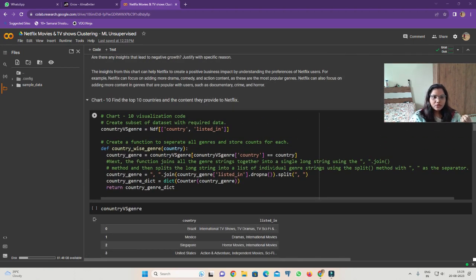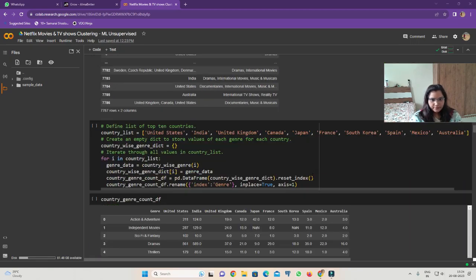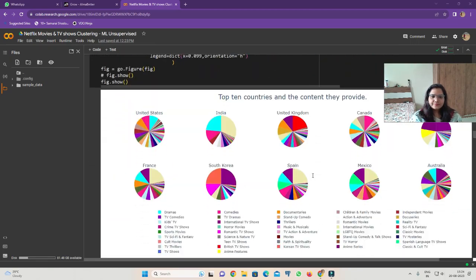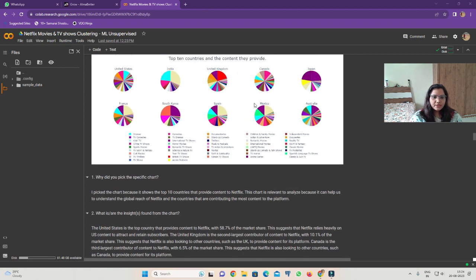Here we are going to see the top 10 countries and the content they provide to Netflix. In this chart we can see that the United States is the top country providing content to Netflix with 58.7% of market share. This suggests that Netflix relies heavily on US content to attract and retain subscribers.